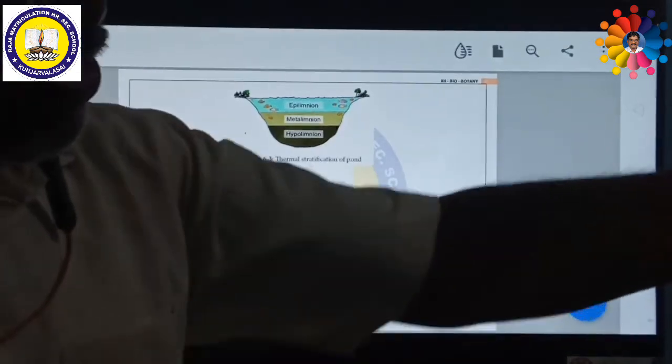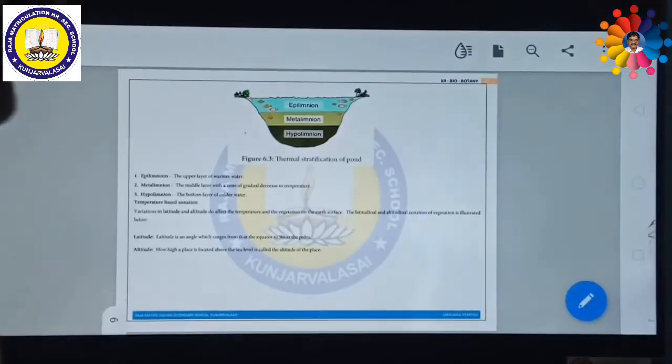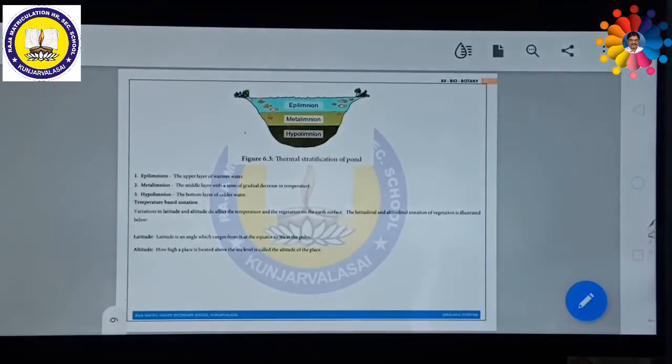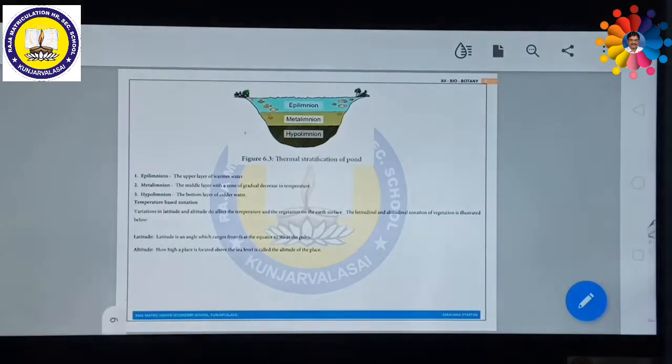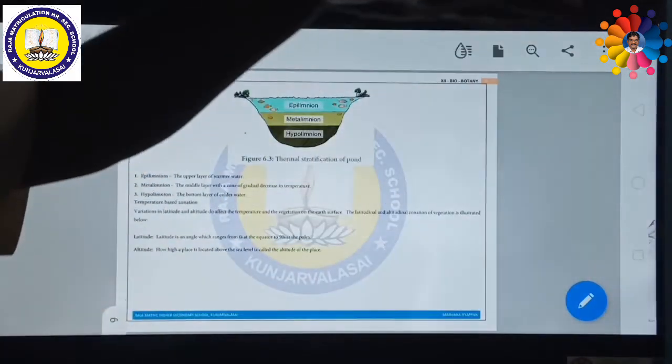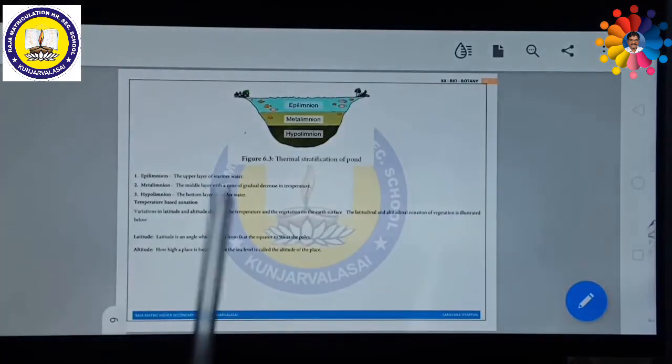Once again, if you are moving towards the pole, vegetation gradually decreases. So on the basis of latitude, various types of plants and animals are available. Similarly, altitude: how high a place is located above the sea level will be called the altitude of the place. So from the sea level, if you are gradually increasing in altitude, various conditions change.